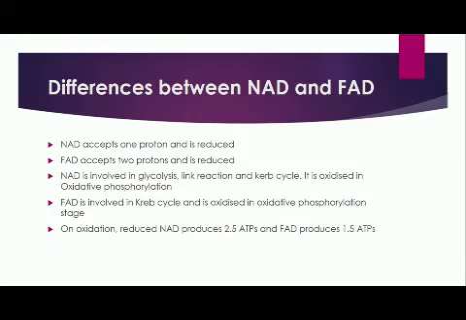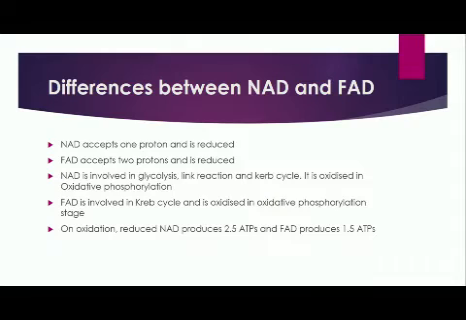NAD is involved in glycolysis, in the link reaction and Krebs cycle. It's oxidized in oxidative phosphorylation. When NAD is reduced in glycolysis, the link reaction and Krebs cycle, those reduced NADs are oxidized in oxidative phosphorylation.